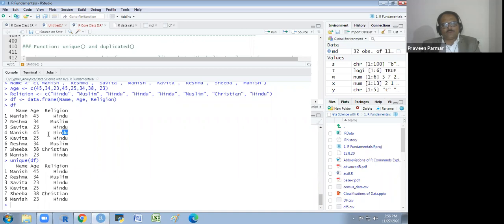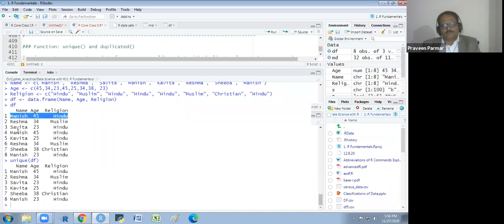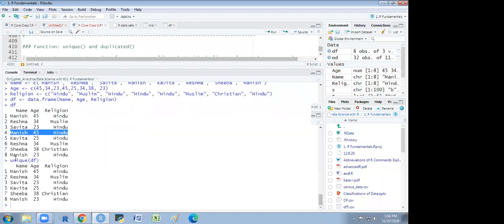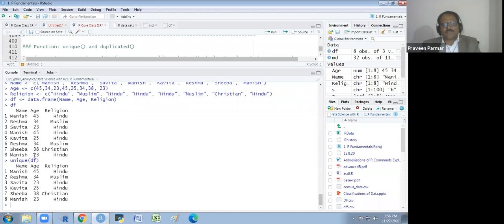Manish 45 Hindu is duplicate data. Got it? Yes, sir. There is another Manish, but his age is 23. But here the age of Manish is 45. So this Manish is not a duplicate. Does that make sense to everyone? Yes.